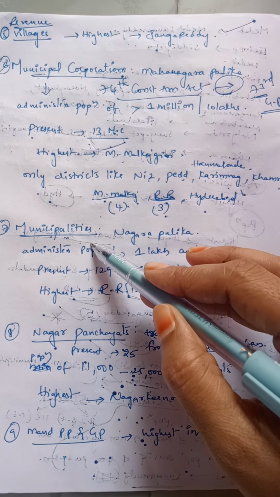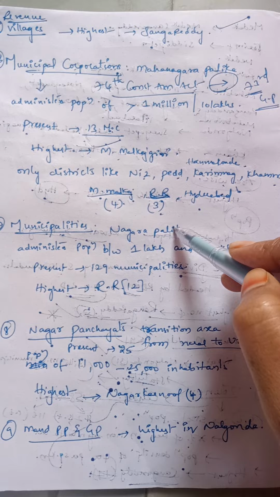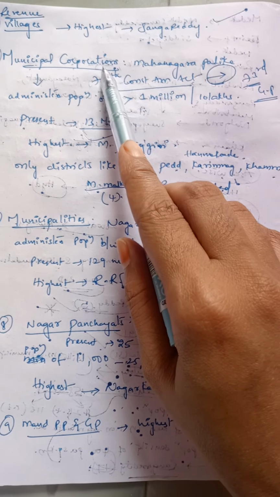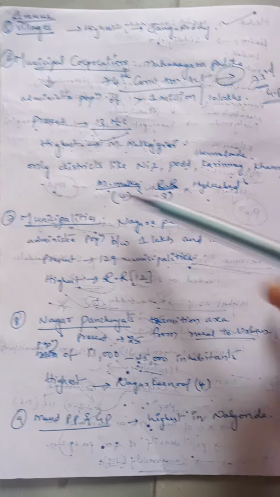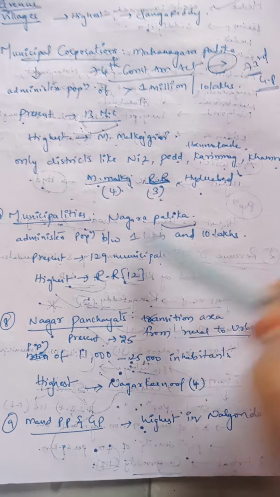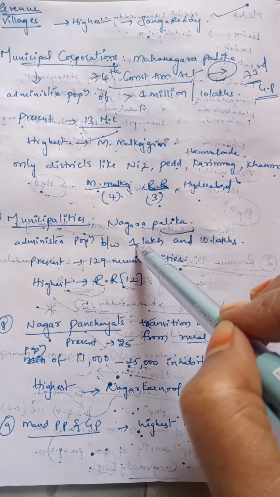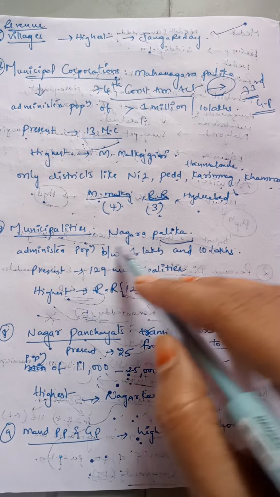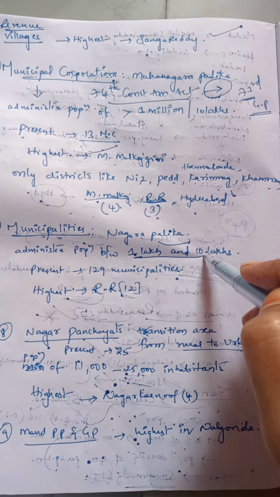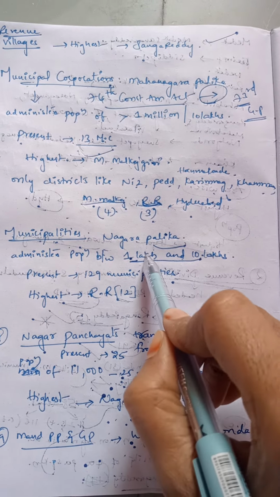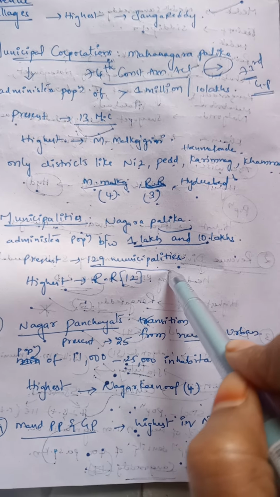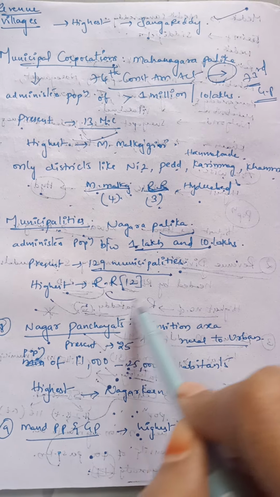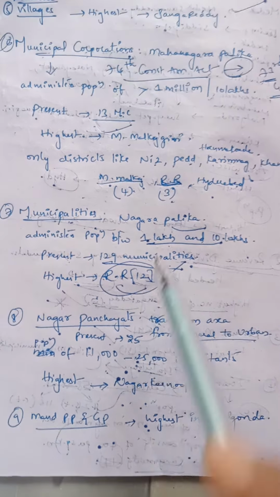And coming to the next one, that is municipalities. It is also called a Nagara Palika. The most common examples of municipal corporations, or Mahanagara Palikas, are Greater Hyderabad Municipal Corporation and Greater Warangal Municipal Corporation. And municipalities are nothing but Nagara Palikas. The municipalities administer areas with a population in the range of 1 to 10 lakhs. If the population is between 1 lakh and 10 lakhs, the municipalities will arise. At present there are 129 municipalities in Telangana state, and the highest number of municipalities is seen in Rangareddy, that is 12.